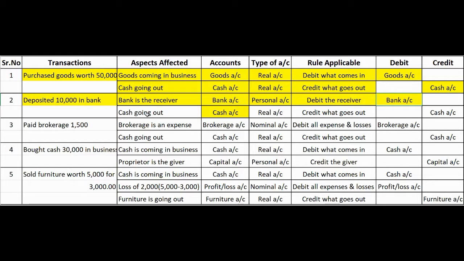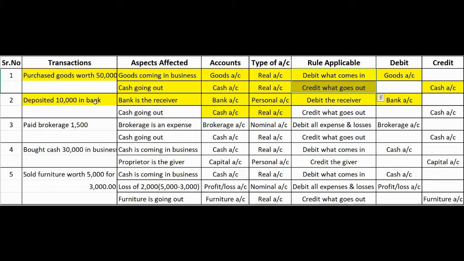Now cash is going out. The second account, cash, which is affected, is going out. Now cash is a real account as we discussed in the earlier transaction, because it is a tangible asset. According to the rule of real account, debit what comes in and credit what goes out.